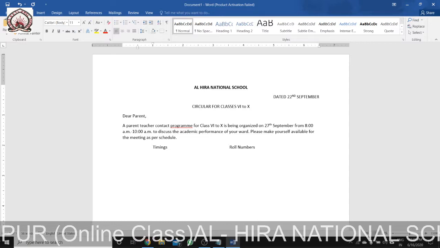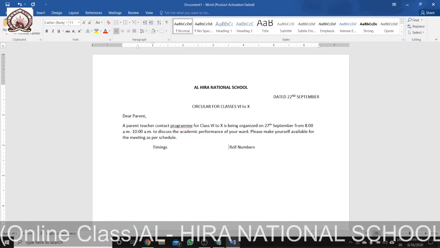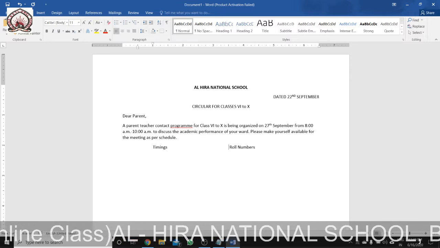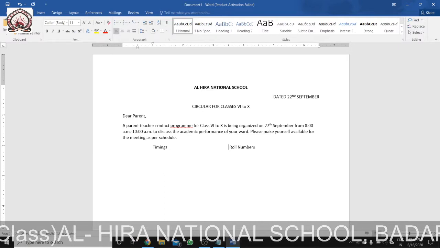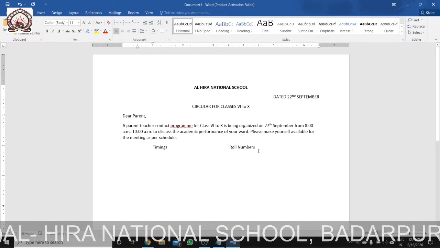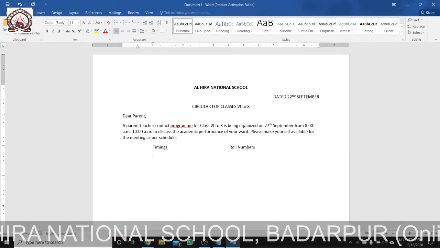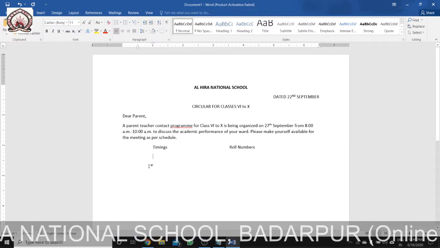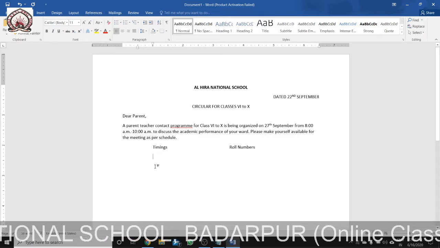So this is the key I am using from the keyboard. You can see a gap has come. You can use the space bar also, but by using the space bar it takes time. If I use tab, I can remember how many tabs I have given. Then let me write this timing. You can see my cursor has automatically come below the timing. This is because of tab.